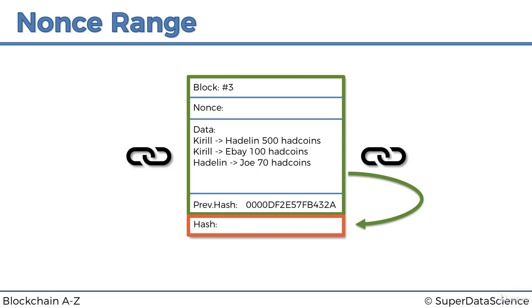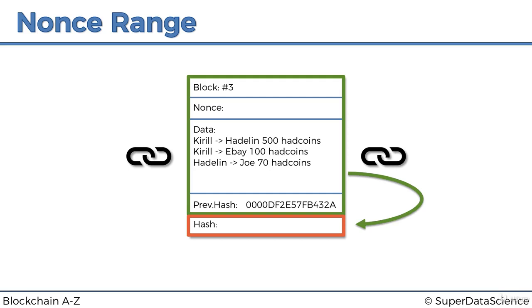Well, we know that it's a field in the block which allows miners to participate in the cryptographic puzzle challenge. And how's that? Well, miners cannot change any of these fields except for the nonce, and therefore they have to vary the nonce in order for all of this to change and for the hash to change. And by varying the nonce, they vary the hash, and they hope to get a hash below a certain target. As soon as that happens, then they win the puzzle and they can add this block to the chain and they get the reward. And so that's what we know about the nonce so far, but here's some additional information.